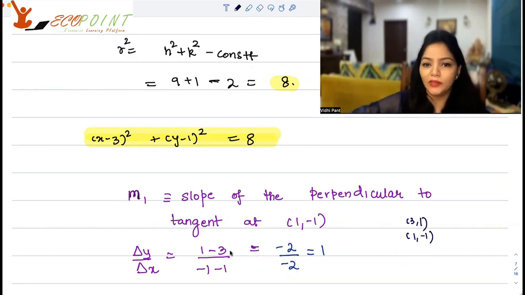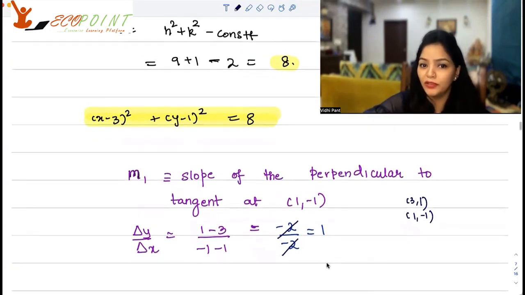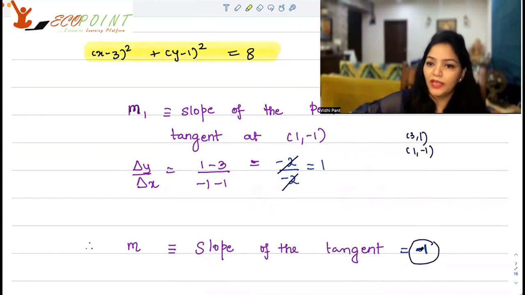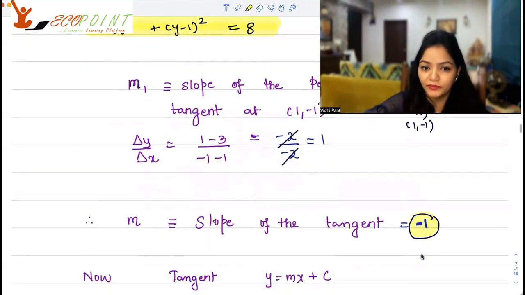So change in y is 1 - (-1)... that is, 1 minus 3 upon change in x, which is -1 minus 1. So this gives you -2 upon -2, that gives you 1. So m1 is 1. If the slope of the perpendicular to the tangent is 1, by the rule of orthogonality, the slope of the tangent will be equal to -1/m1. That is, it's going to be -1. So the slope of the tangent is -1.